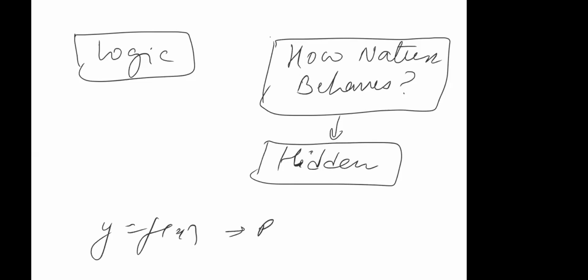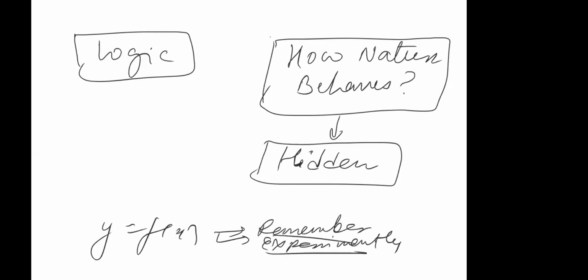Just remember it. Why remember it? Because it's experimentally correct. In a lot of situations you'll have this statement, because this is how nature behaves. And since this equation fits that phenomenon, we study this.